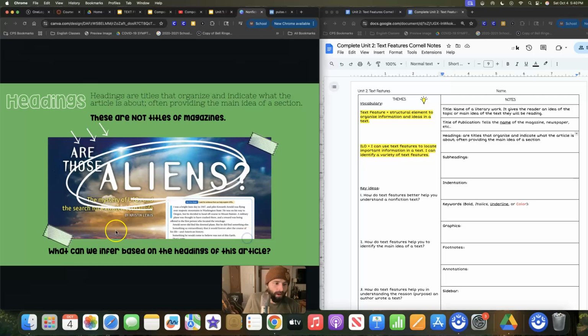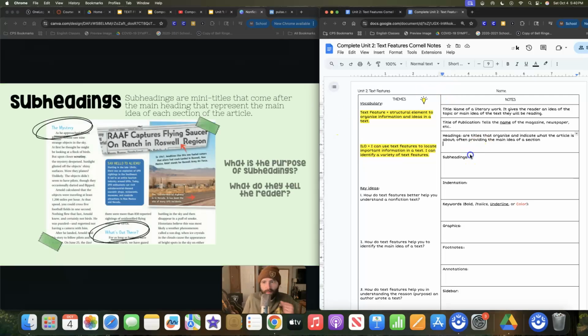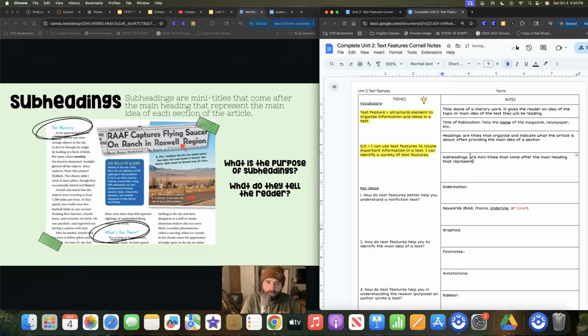So moving on to the next thing, of course, a subheading, which is similar, but it's not the same thing. Subheadings are mini titles that come after the main heading and represent the main idea of each section of the article.